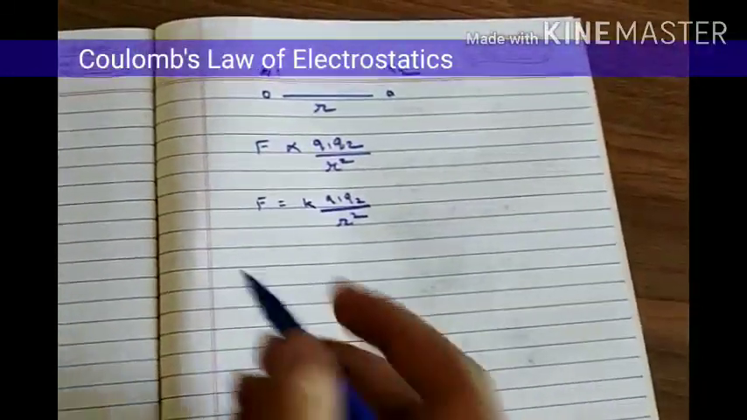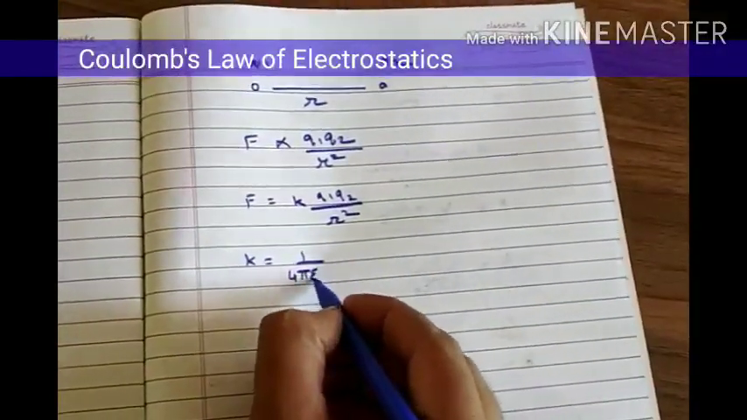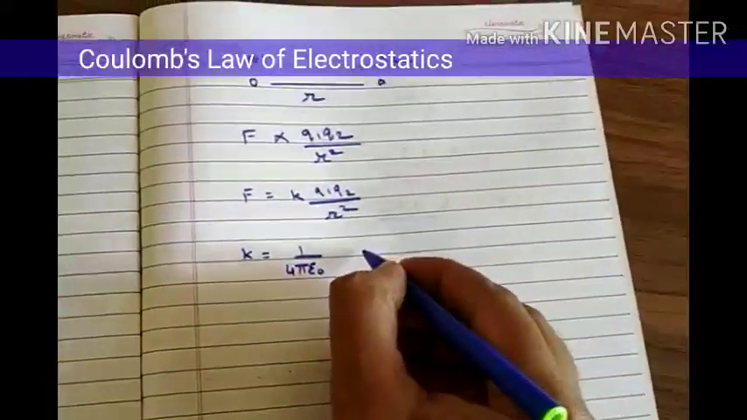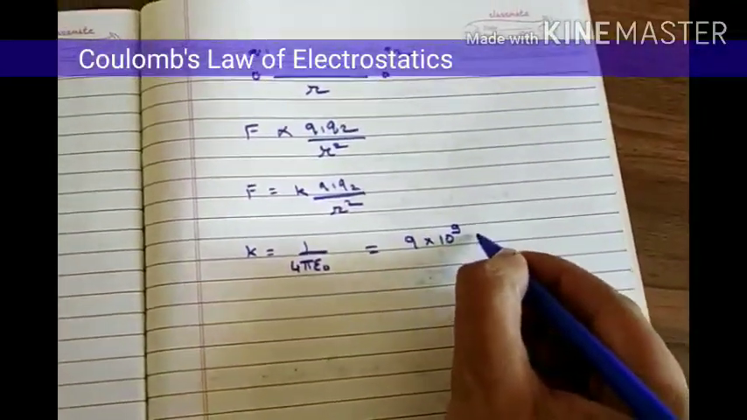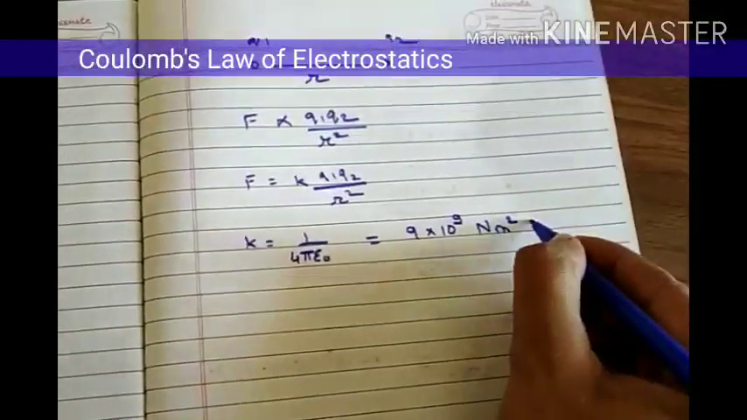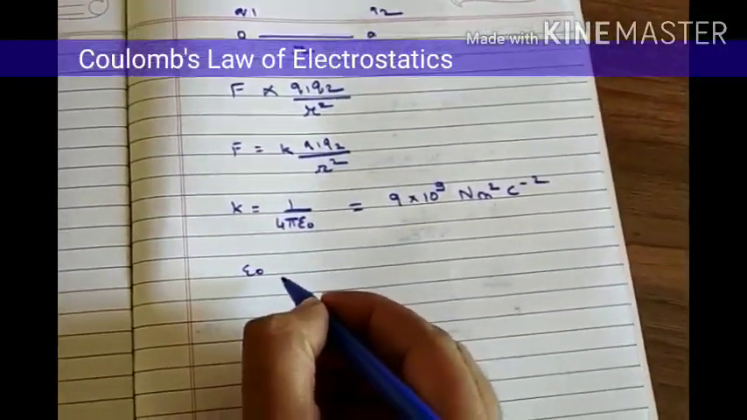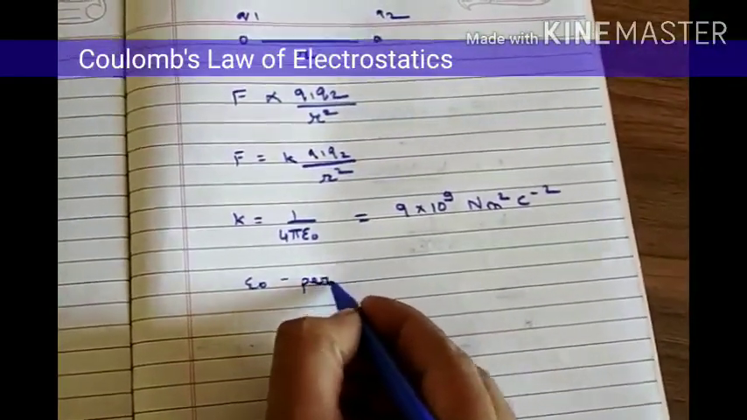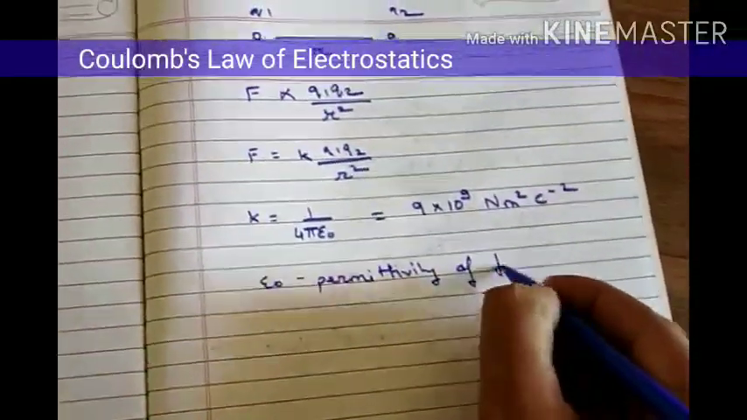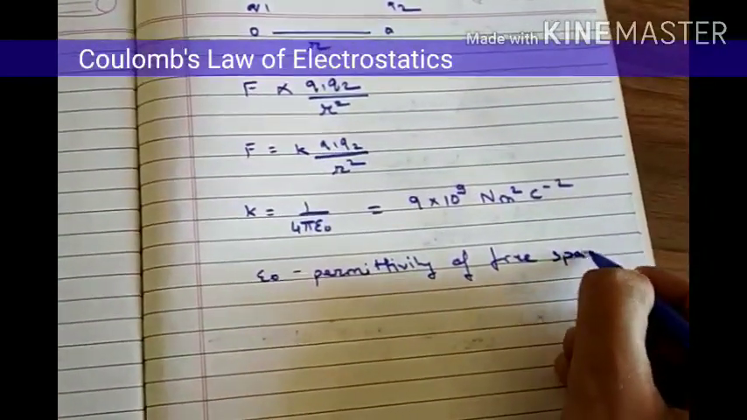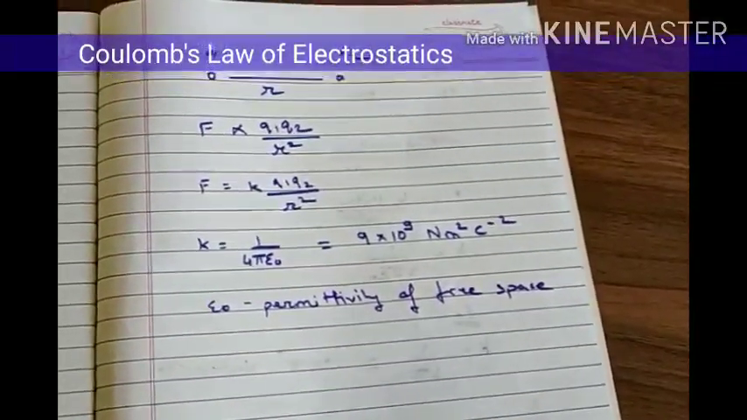K is our constant. We have found that K is equal to 1 upon 4 pi epsilon naught, and the numerical value of K is 9 into 10 to the power 9 Newton meter square per Coulomb square. Epsilon naught is a quantity which is called the permittivity of free space. It is a constant that helps us to know how far the electric field is going to be propagated. So this is Coulomb's law of electrostatics.